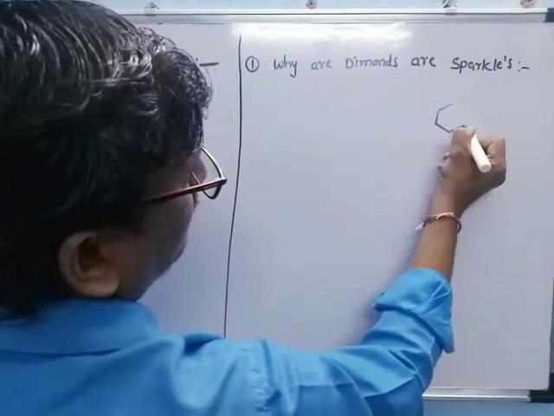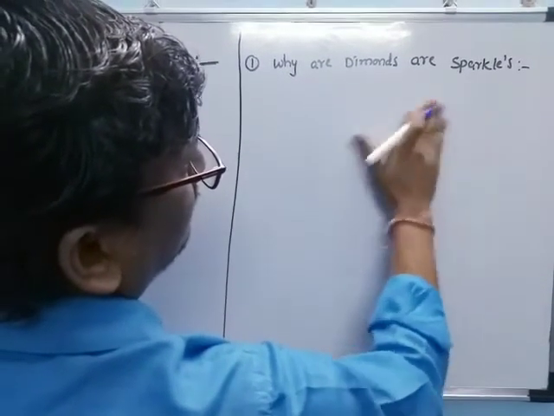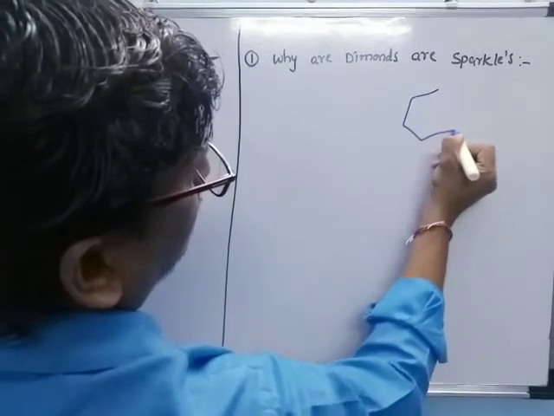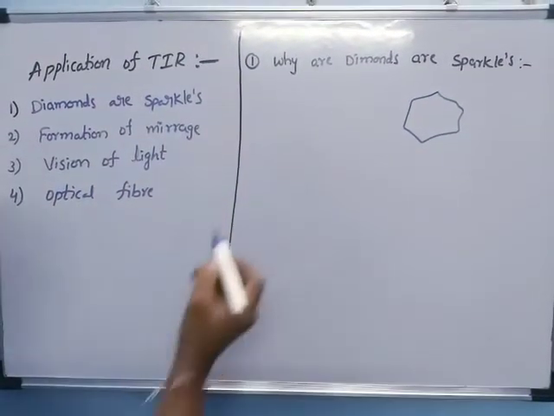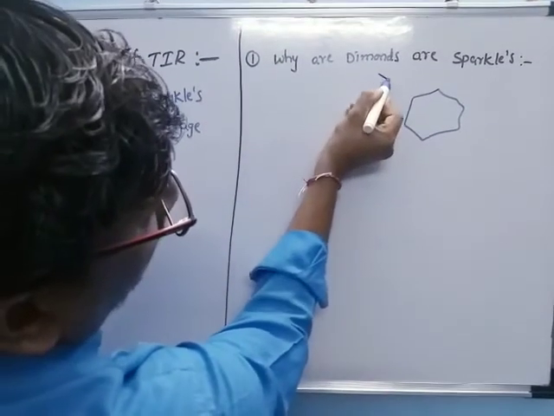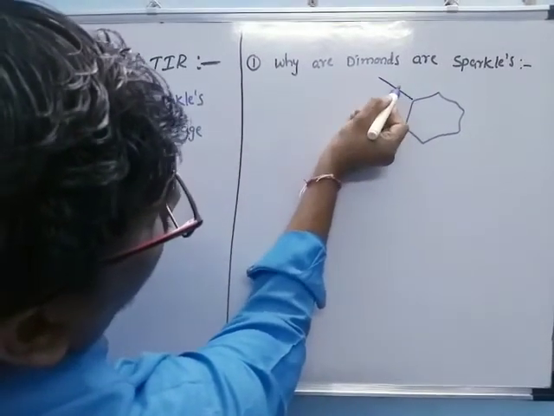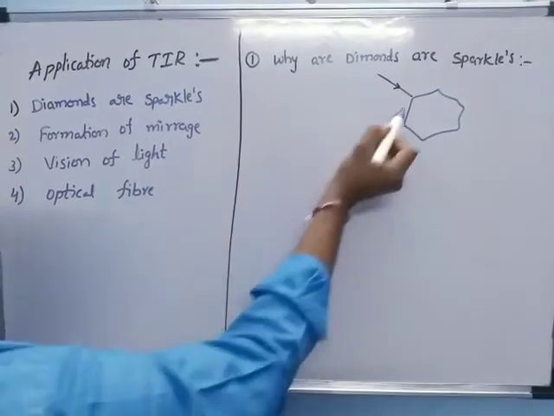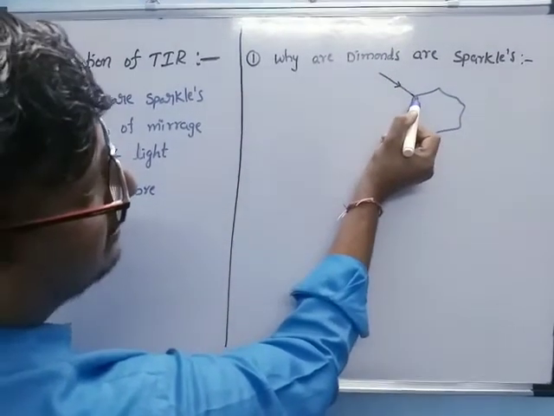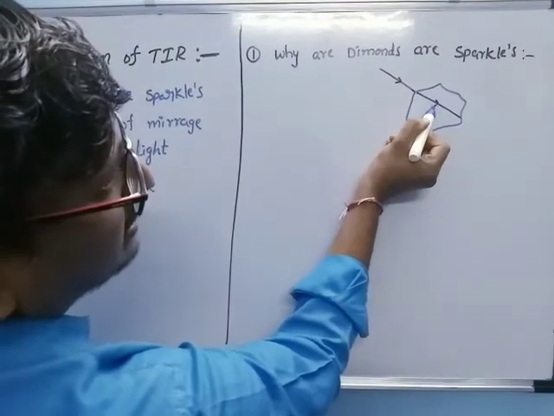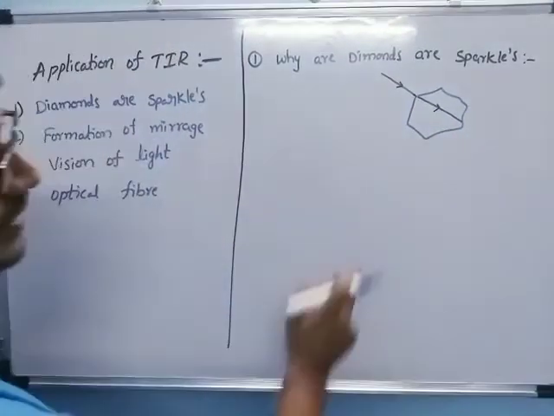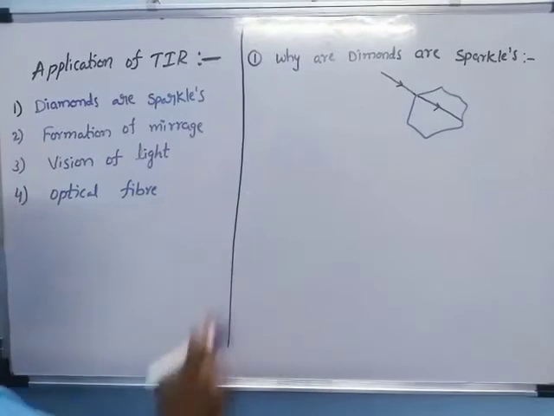Let us consider this is the diamond. This is a different shape we are considering. Now, when a ray of light is incident on its surface, after refraction it enters the diamond. Entering the diamond means going into the denser medium, and outside is the rarer medium.